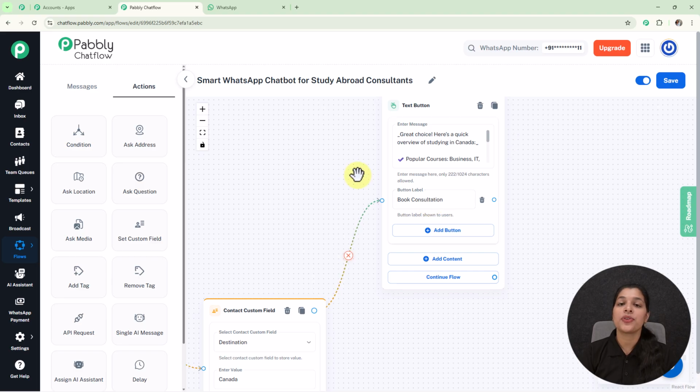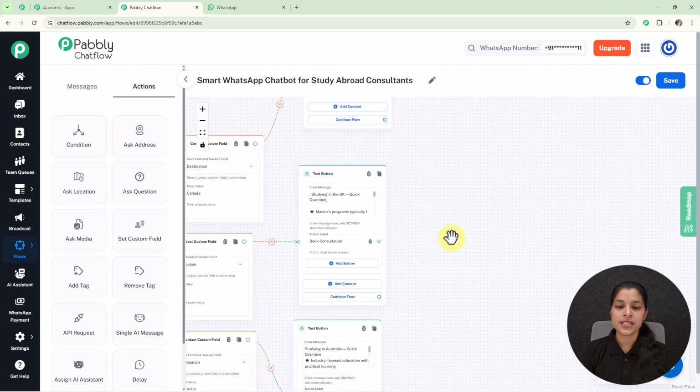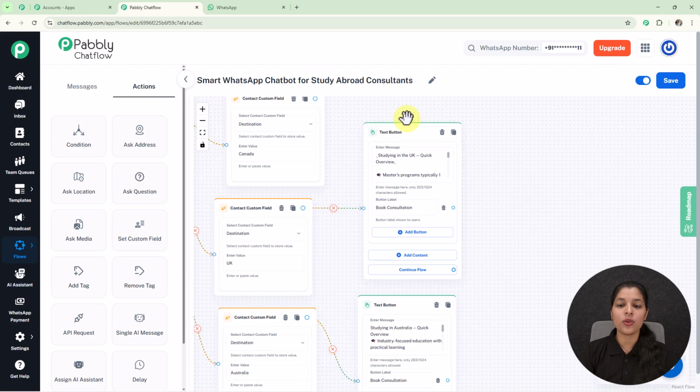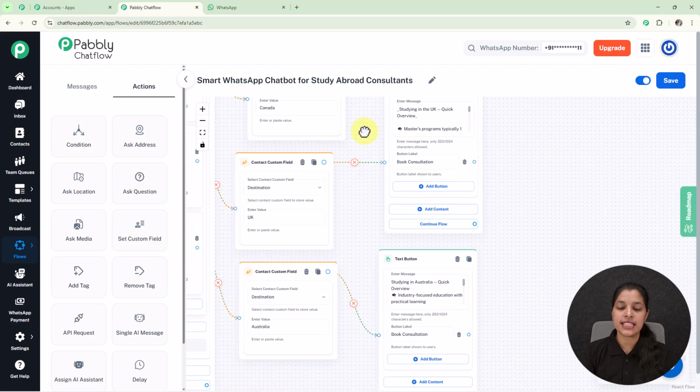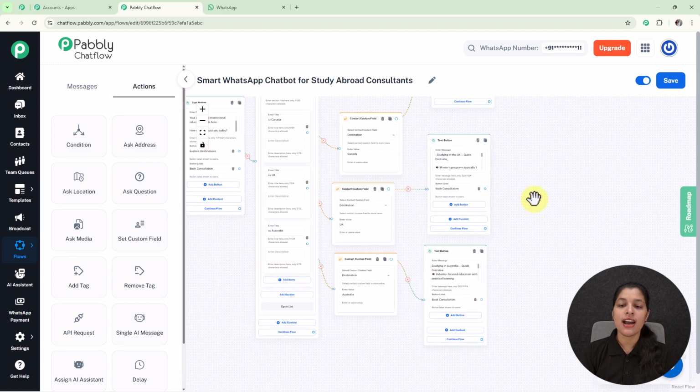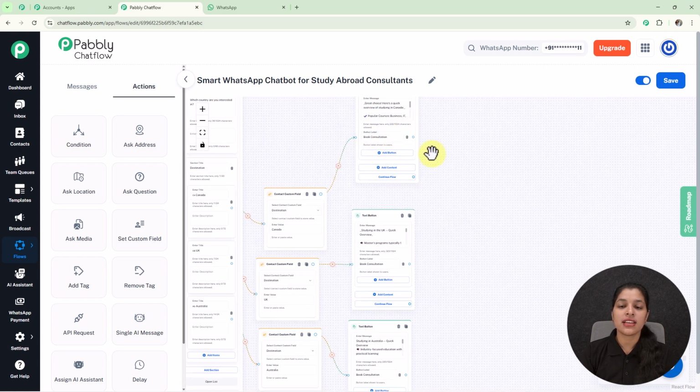Now I am going to provide the details or the overview of the other countries as well. Here you can see I have provided the overview of the other countries as well, that is UK and Australia. Now if my users select this button, that is book consultation, I am going to ask them some questions. For that we just have to move over the actions, and here you will see this node that is ask question which you have to select.